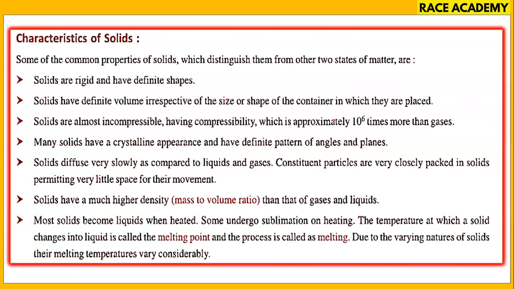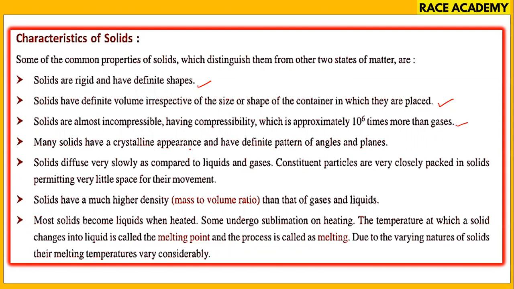Next, see the characteristics of solids. Some of the common properties of solids which distinguish them from the other two states of matter: they have rigid and definite shapes, and they have definite volume irrespective of the size and shape of the container in which they are placed. They are almost incompressible, having compressibility approximately 10 power 6 times less than gases.